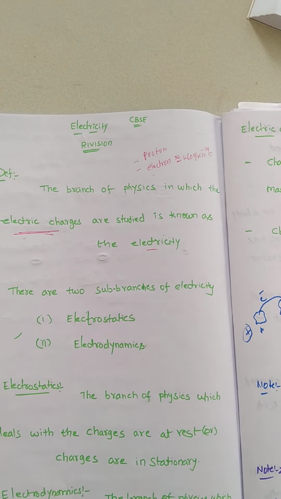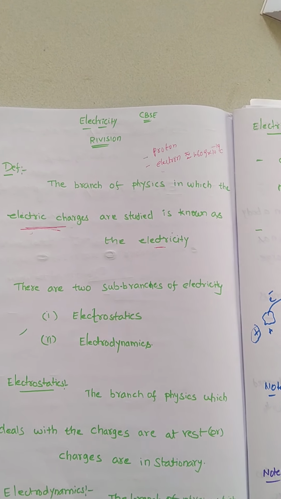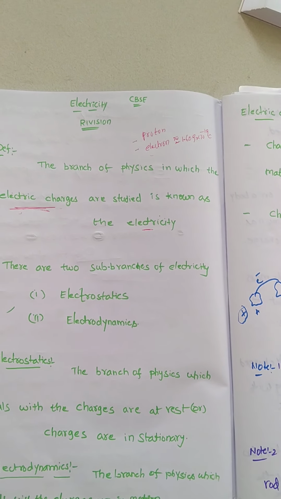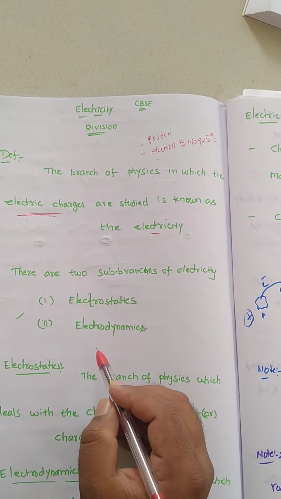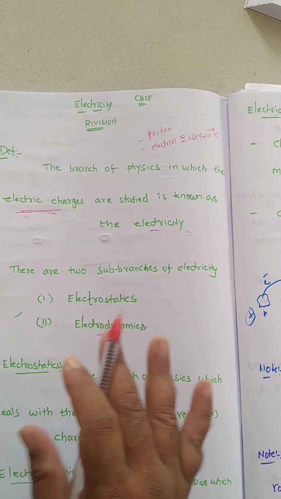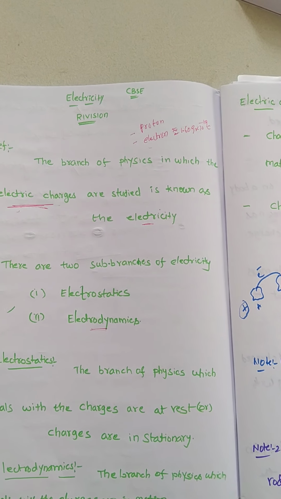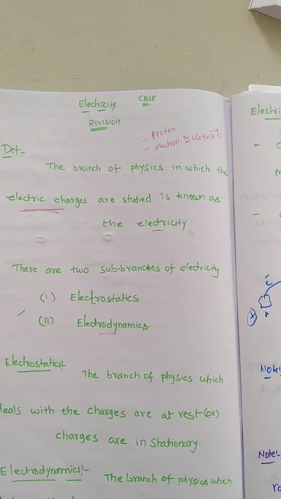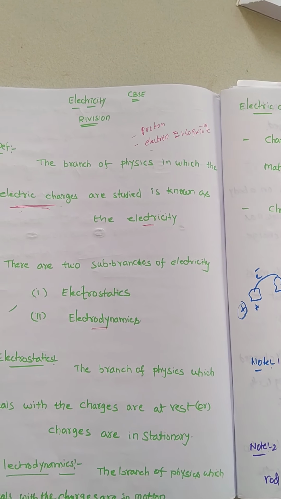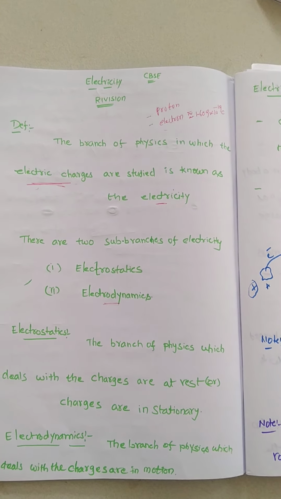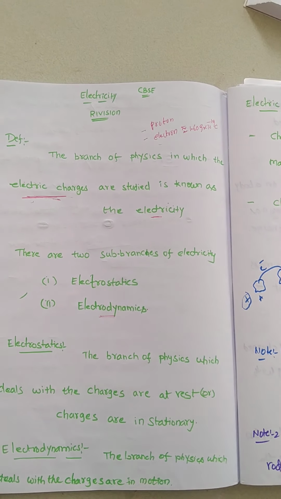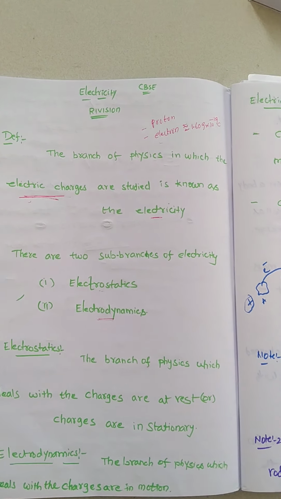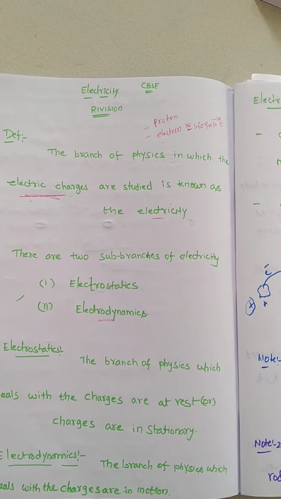And next, how can we classify electricity? Actually there are two sub branches of electricity: one is electrostatics and another one is electrodynamics. Electrodynamics will come in 12th class, so we never discuss electrodynamics in 10th class. Of course, some points we can discuss from magnetic effects of electric current, but in detail it will come in 12th class. Electrostatics also will come in 12th class only. So here we discuss electricity only, right?